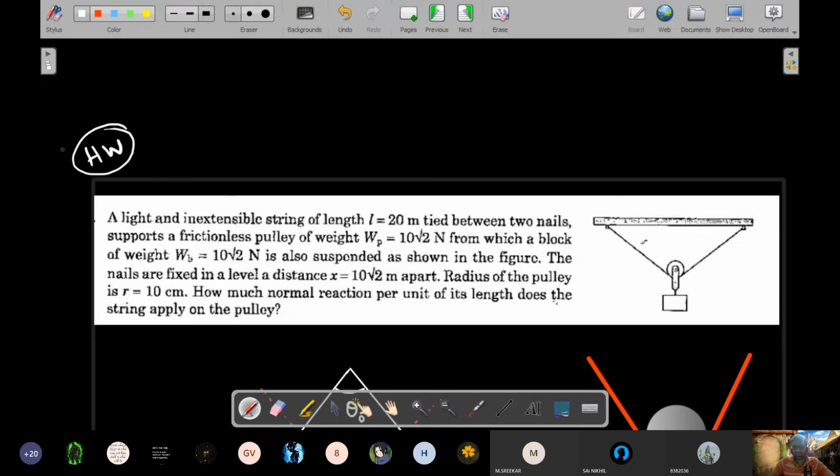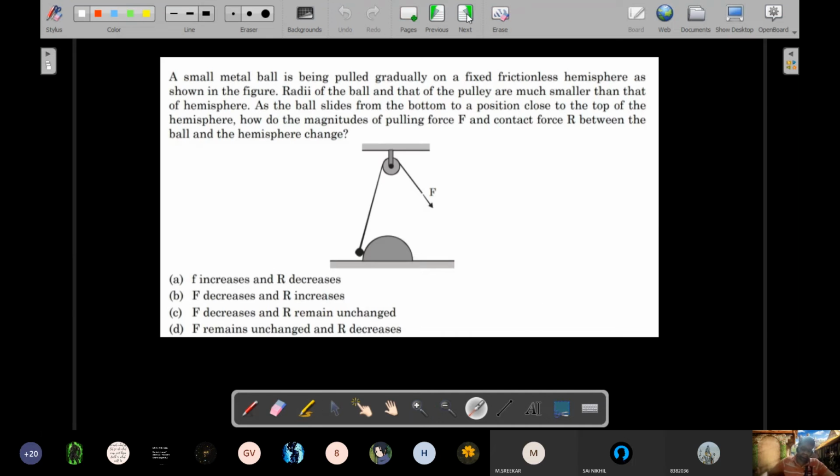It's a very interesting and important question, wherein he asks what is the normal reaction per unit length of the string force that is applied by the pulley. Yesterday we did draw an effective FBD of how a rope pushes the pulley. If you remember that, then I think you will be able to solve this. So try this one out. It's a good question. Let's move on.